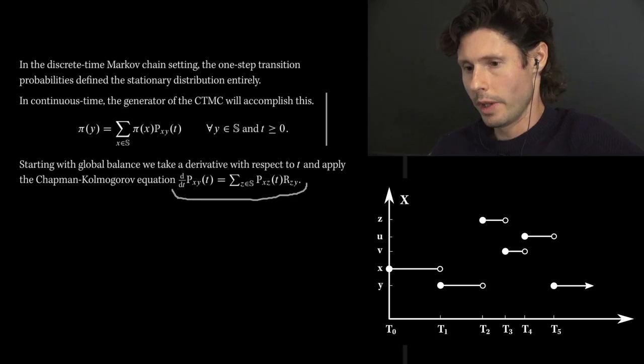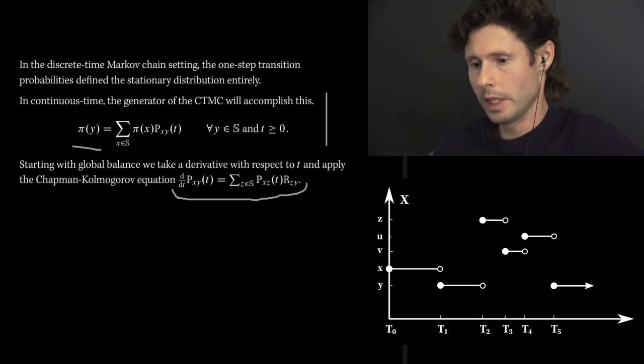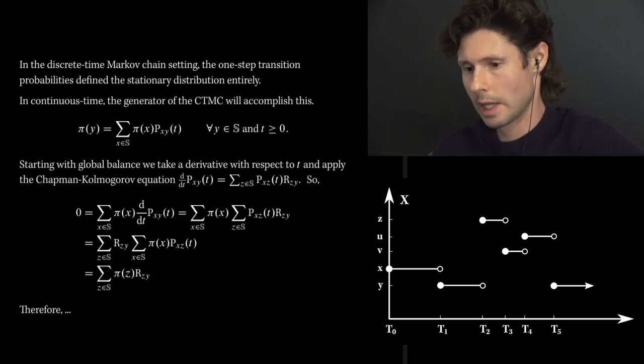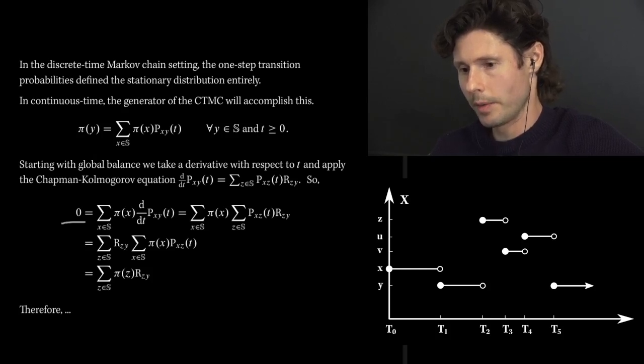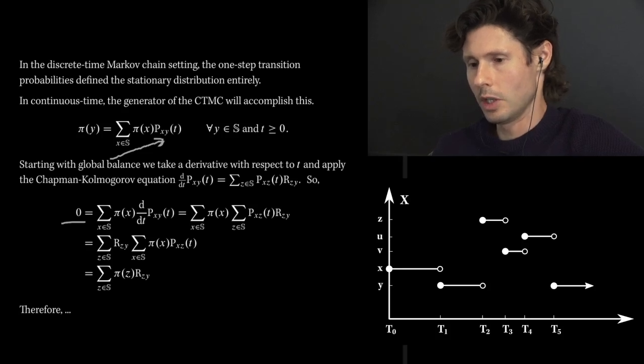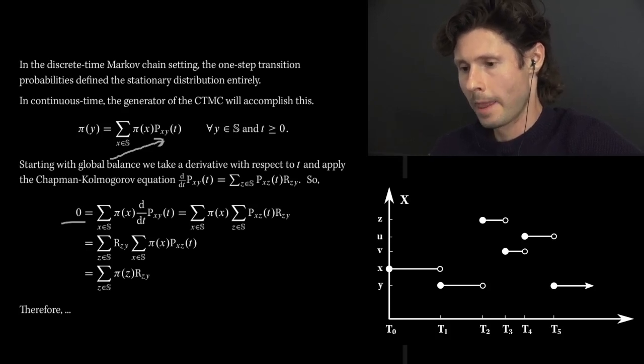The left-hand side is going to turn to 0 because it doesn't depend on t. Let's see how this all works out. So again, we pick up 0 on the left-hand side. In the right-hand side, the derivative goes past the pi x and just differentiates the thing that depends on t, which is the transition probability. Once you have this, you apply Chapman-Kolmogorov.